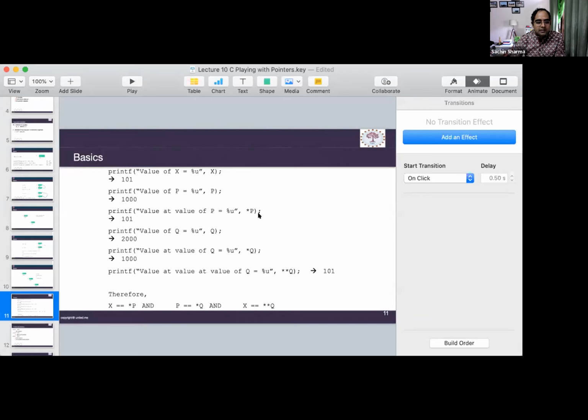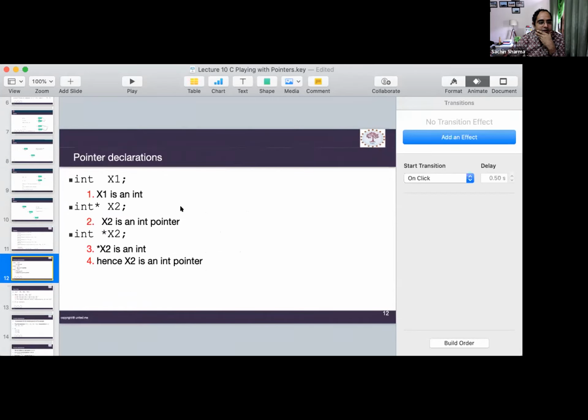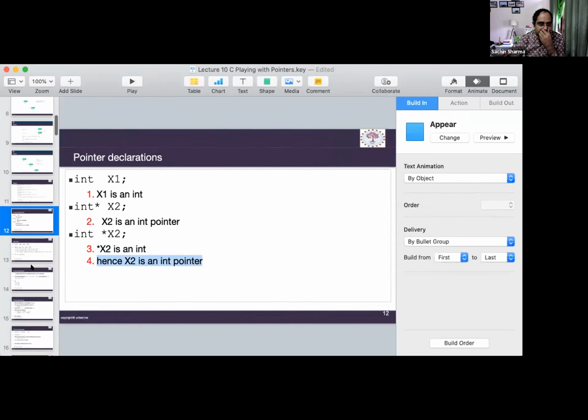So all these things we have discussed clearly, which you can easily understand. So this is the code which we were discussing just now. Okay. So pointer declaration, you can see these things. This is a simple variable. x is an integer variable. It means that x2 is an integer pointer, a pointer type variable pointing to an integer value. Clear? So x2 is an integer pointer. That is the nomenclature which we use.